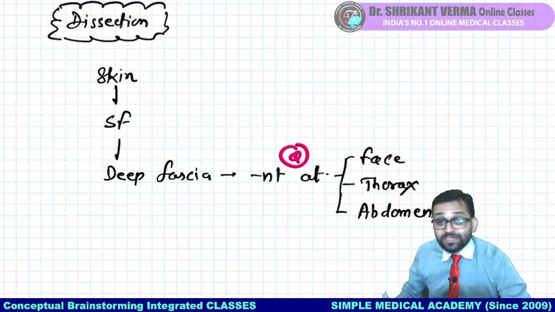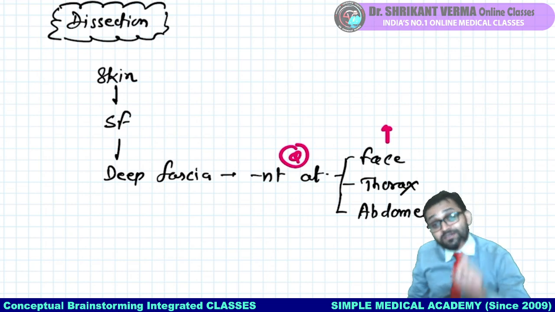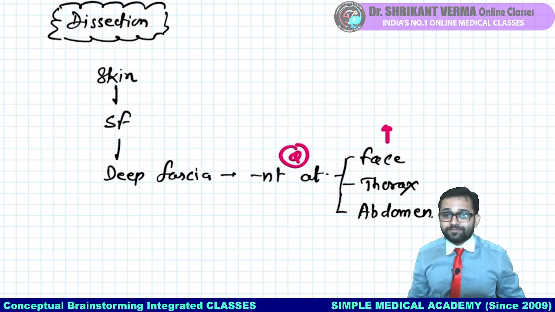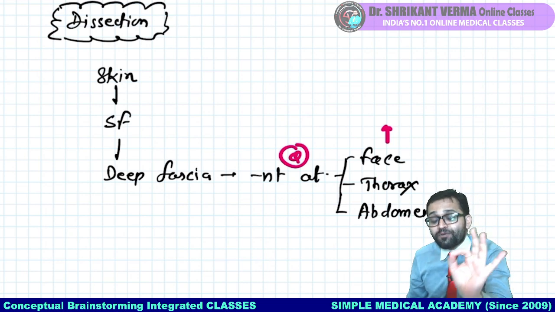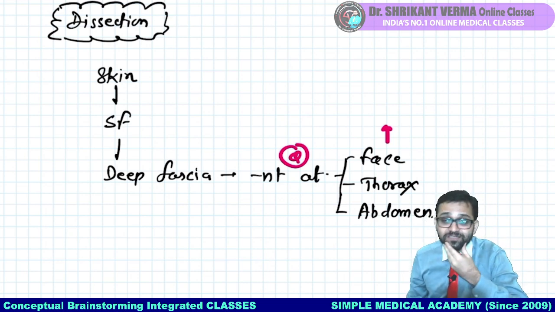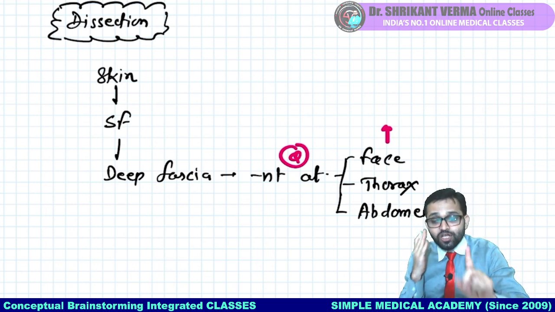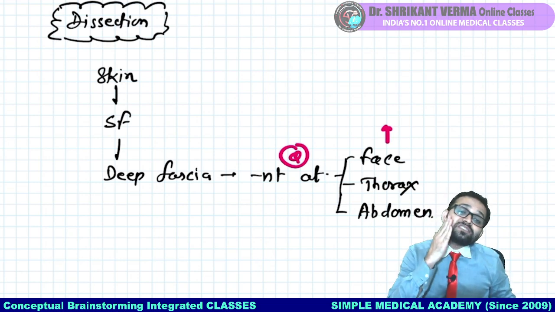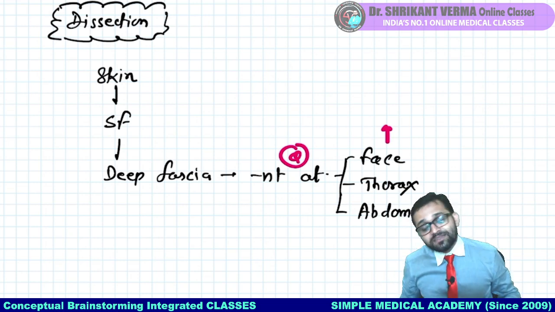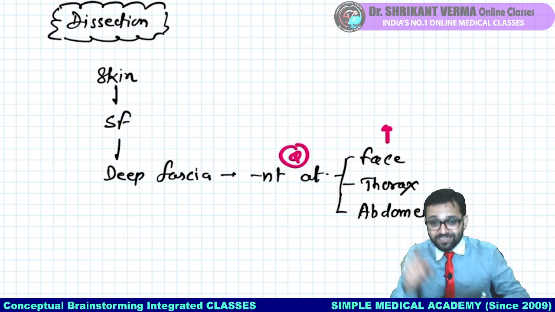Getting the point, beta? But again one another MCQ, the part of the face where deep fascia is present. So remember, face lacks deep fascia, but in the face over the parotid gland the deep fascia is present, known as parotidomasseteric fascia, and over the buccinator muscle the deep fascia is present, known as buccopharyngeal fascia.